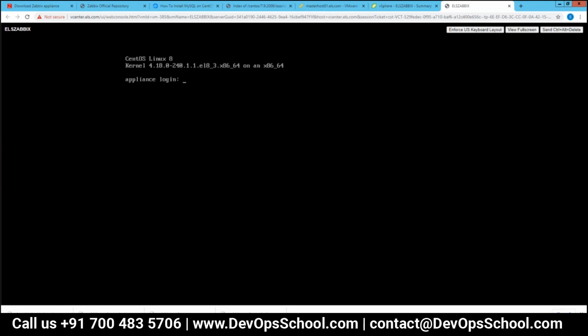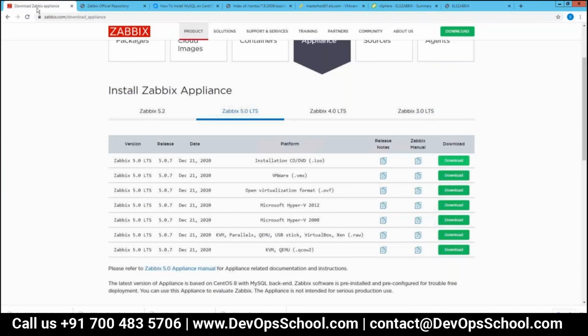Yes, I guess. So I think the appliance login is Zabbix, right? For the system, it is root and the password is Zabbix.